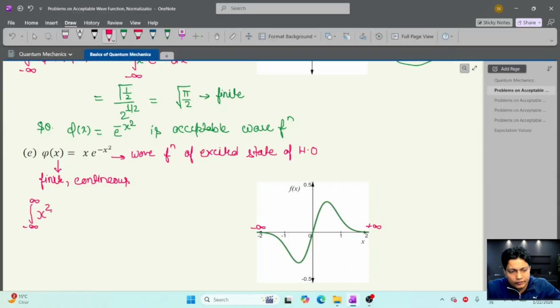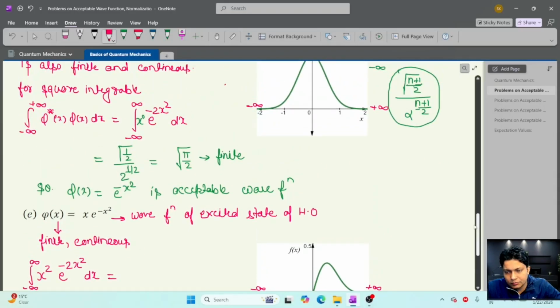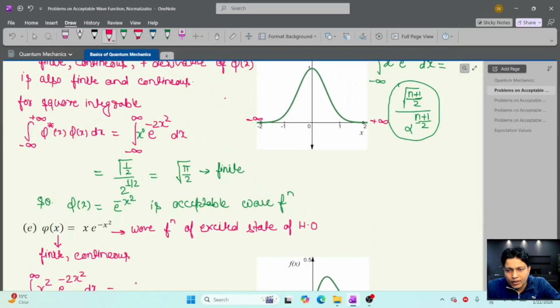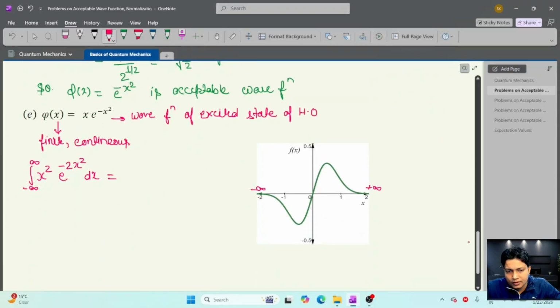And if we try to solve the psi star x psi x dx, so this will be e to the power minus x square, e to the power minus 2x square into x square dx, and use this same integration as I have put here. So here we can see for this integration n will be equal to 2. So this integration will be gamma function of (2 plus 1) by 2 upon 2 to the power (2 plus 1) by 2,